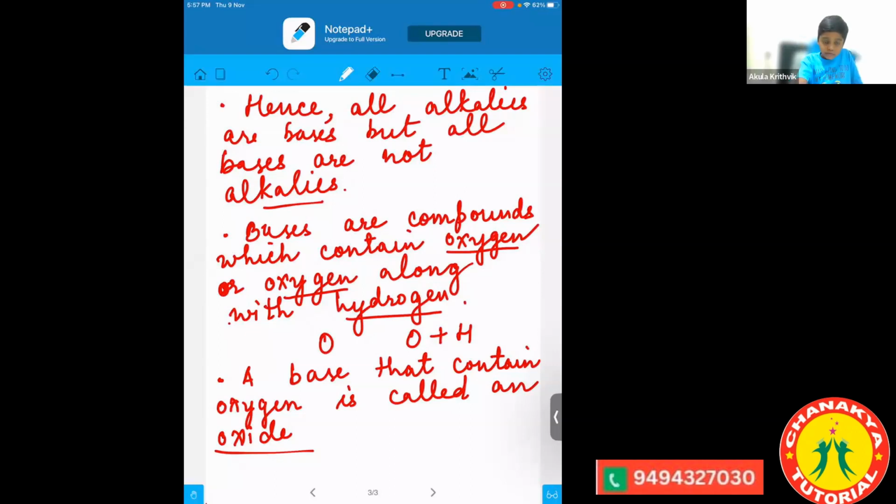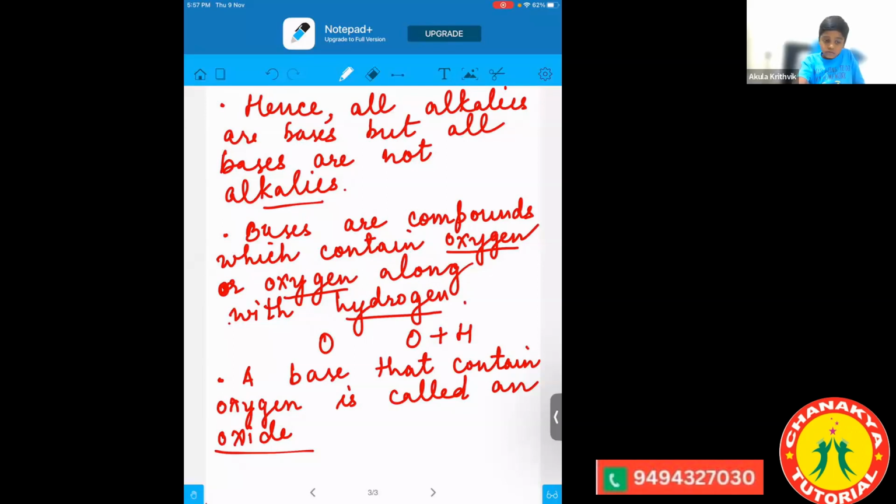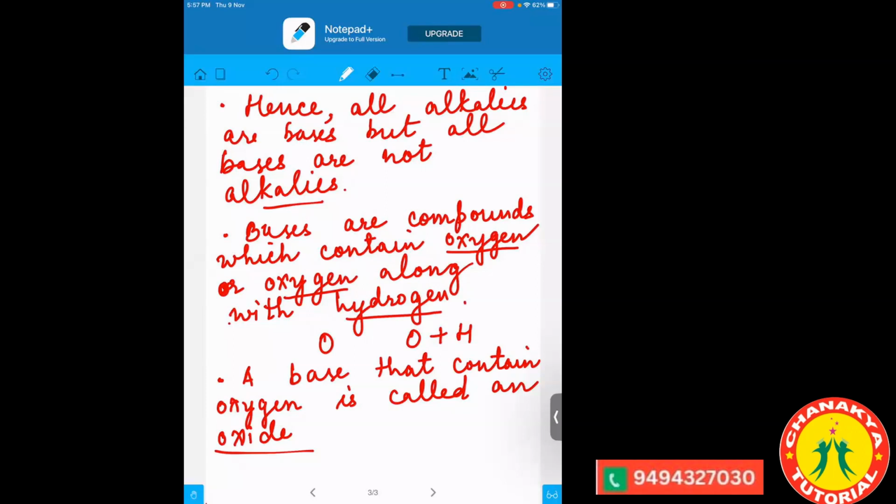Soap is a base. No, I'm talking about an example in the sense of a chemical name. No, okay, I'll tell you. So here I said a base that contains oxygen. That base we will be calling an oxide.